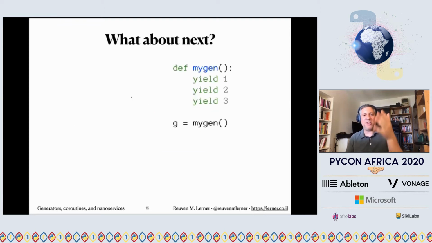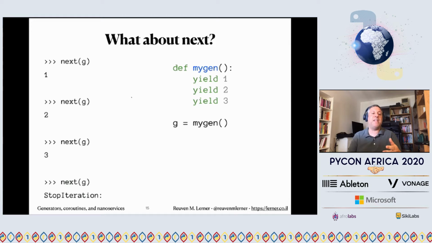Well, what about next? Here's my generator on the right, just to keep track of it. When I say next G, what next does is it runs up to and including the next yield statement. So next of G says run through the next yield statement. It says yield 1, and then it goes to sleep. Basically, the stack frame of the function is still around. The function doesn't return, the function doesn't exit. It sticks around, and it knows where it went to sleep. So then when we say next G, it picks up from where it left off, and then runs through the next yield and returns. And then picks up from where it left off, runs to yield, and then finally at the end, we get stop iteration indicating we are at the end.